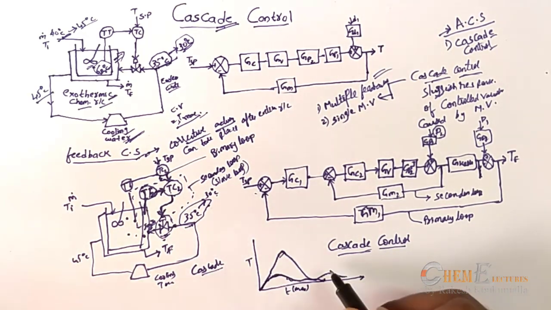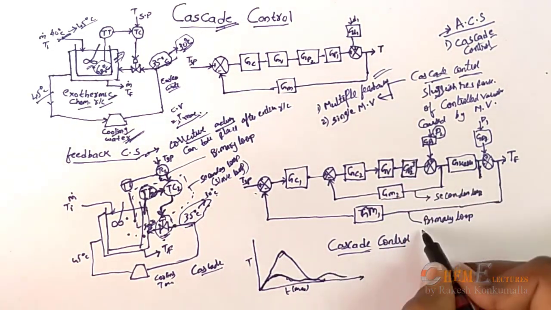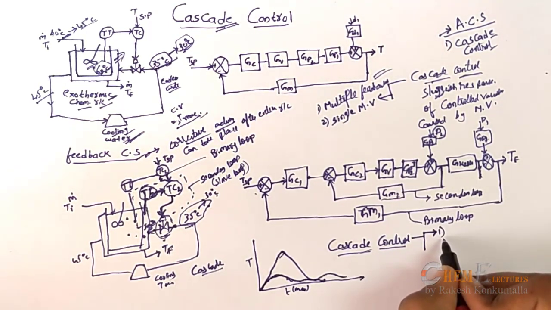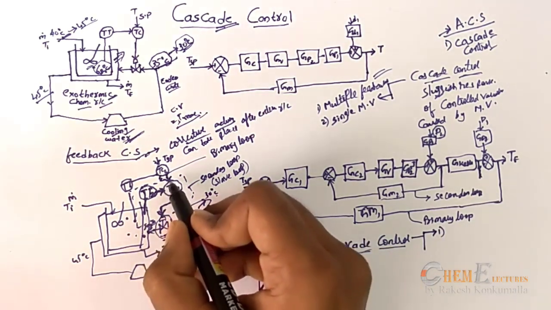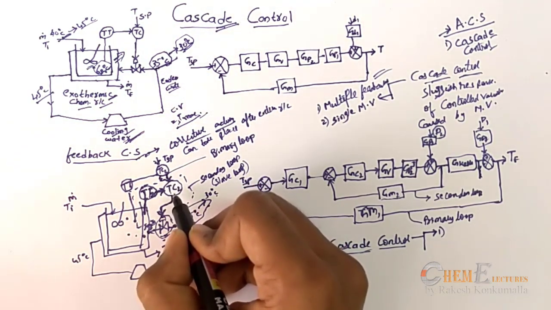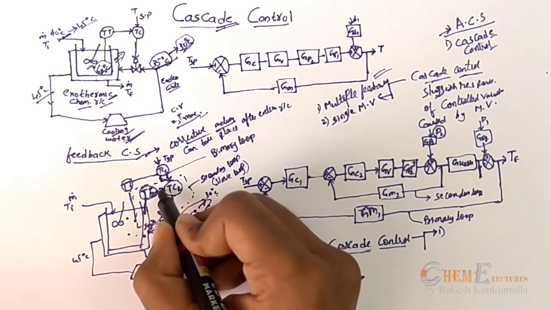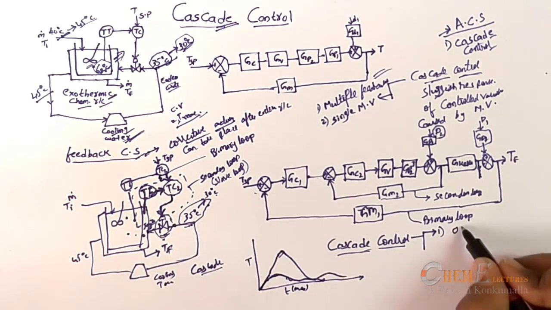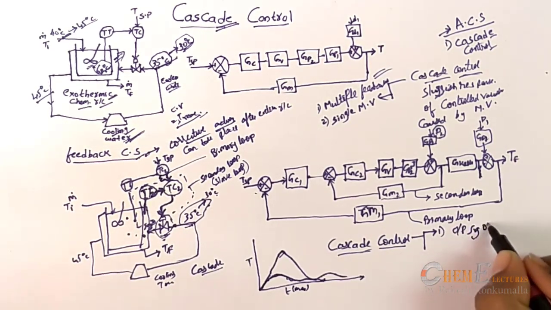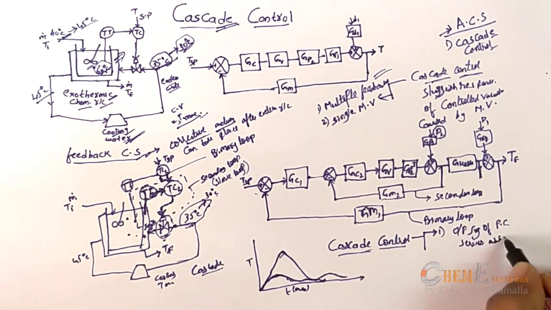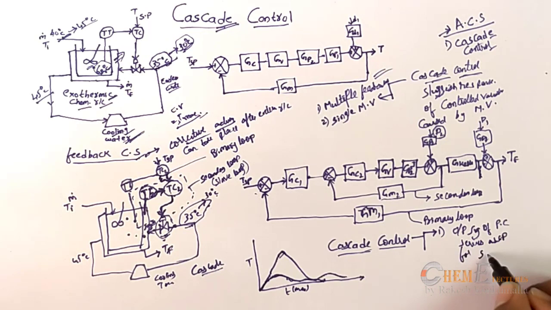So here, as I've discussed, there are two important features in a cascade control. The first one is that the output signal of the master controller serves as the set point for the secondary controller. That means this error will act as a set point for the controller. Output signal of the primary controller serves as set point for the secondary controller.